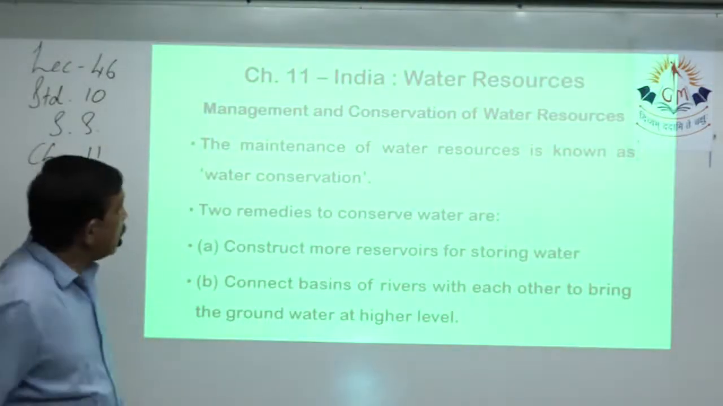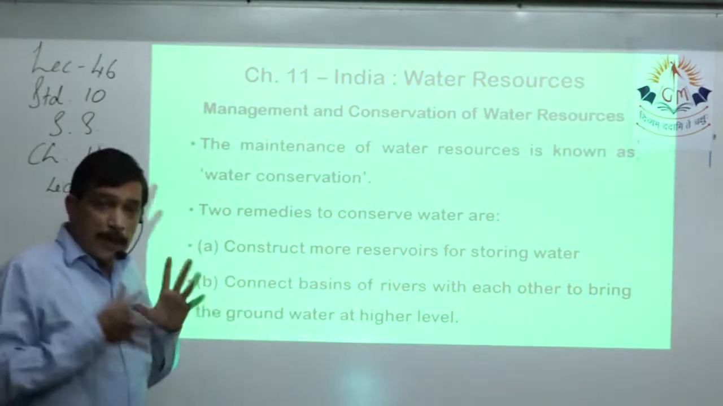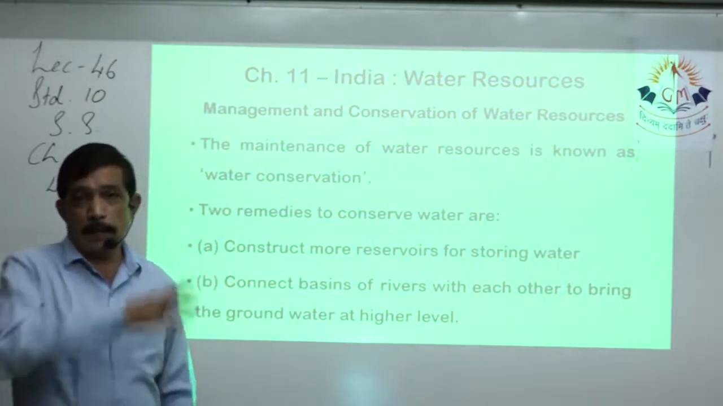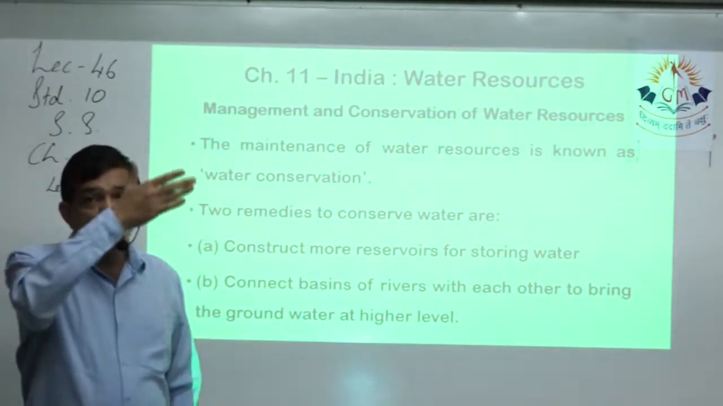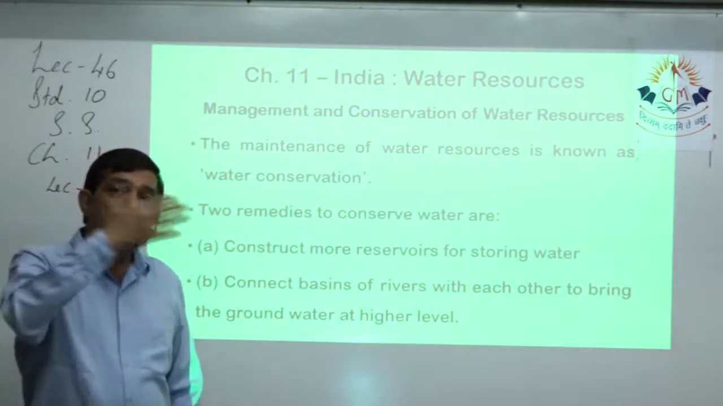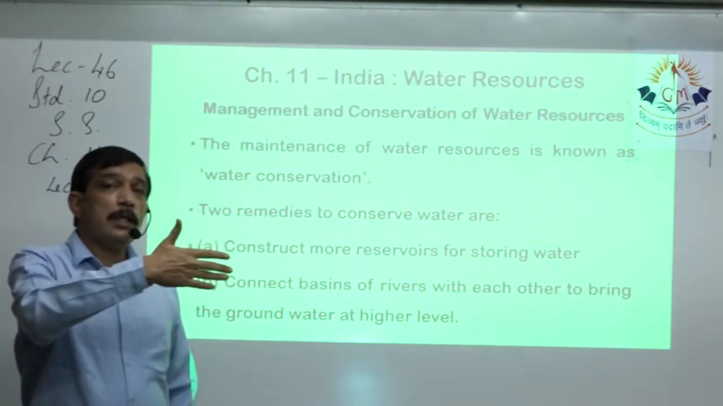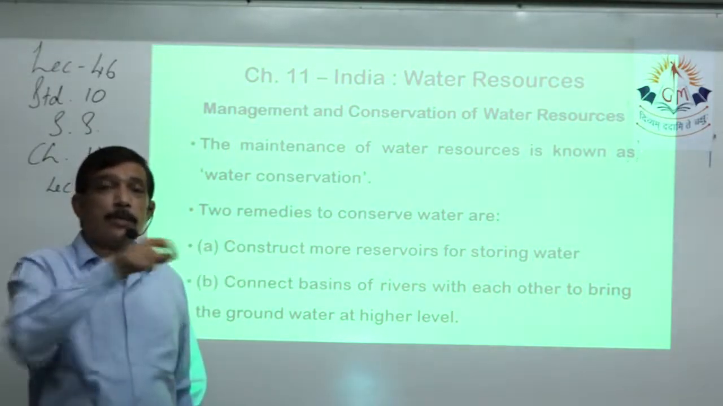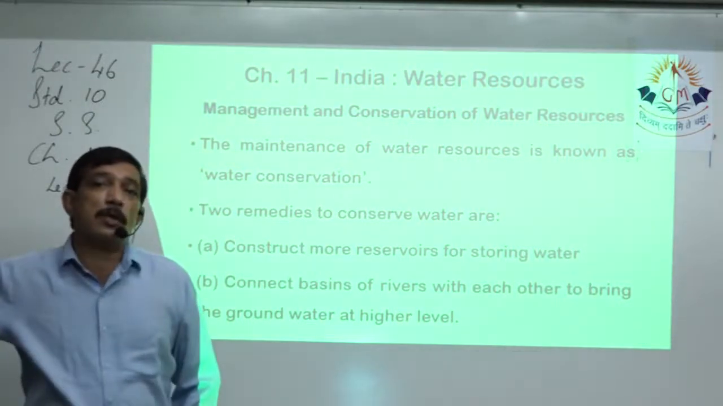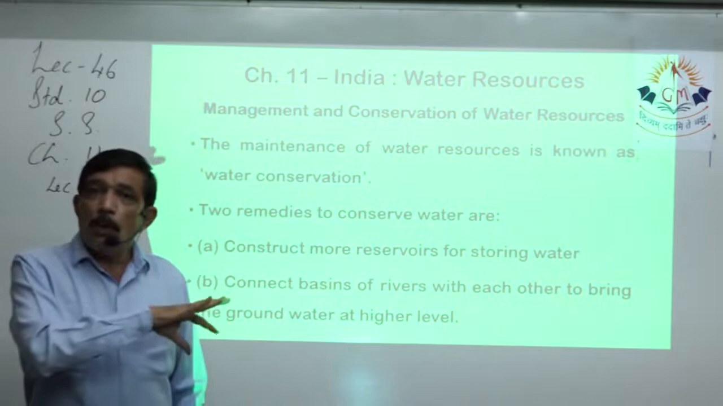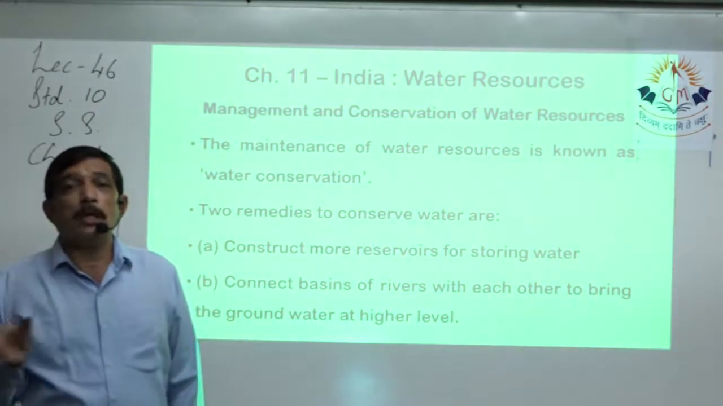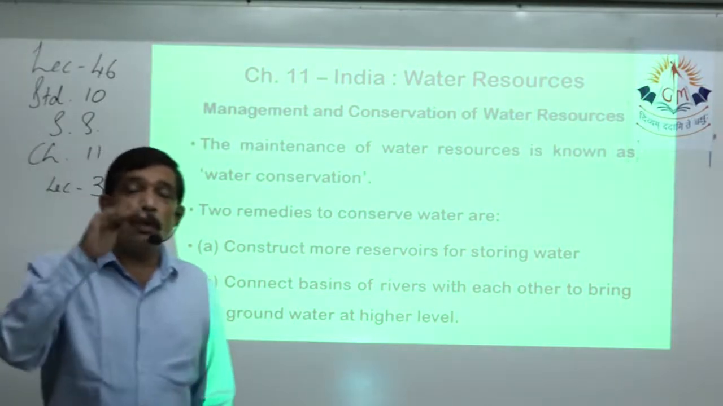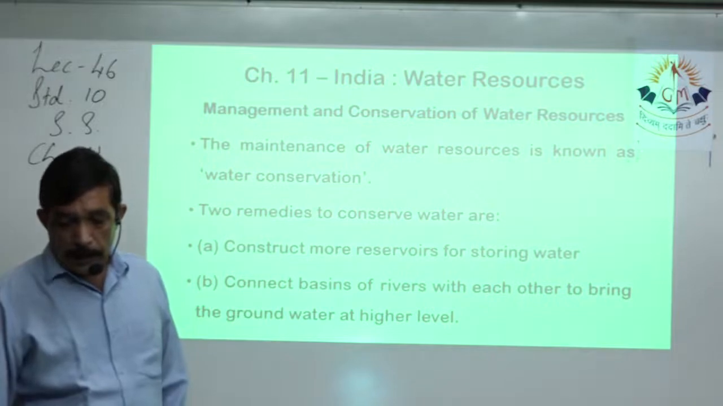So connect the basins of rivers with each other. That is the meaning. The basin of the river is the drainage area of the river. So if the grid system is maintained, then when the water level in a particular river rises during floods, the gates of those canals can be opened and the excess water can be drained out to another river. So water from one river can be dumped into another river whenever required, so that the in-between area's ground water level also is maintained.